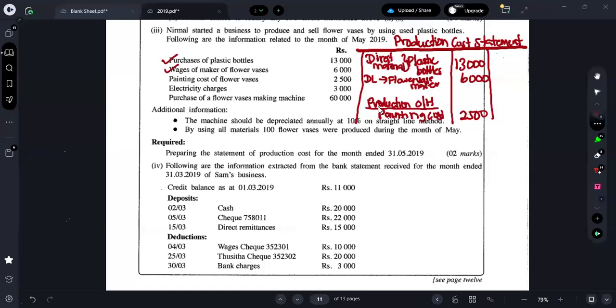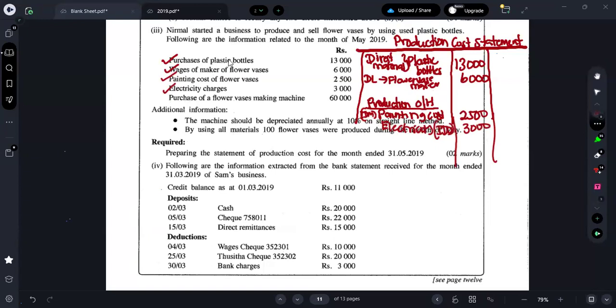Just you all can put painting cost 2,500. Okay, better to put indirect material, to be on the safe side. So indirect material painting cost is also fine. Next one, electricity charges is what? Indirect other expense. So I'll just write it and go. Electricity is 3,000, indirect other expense.